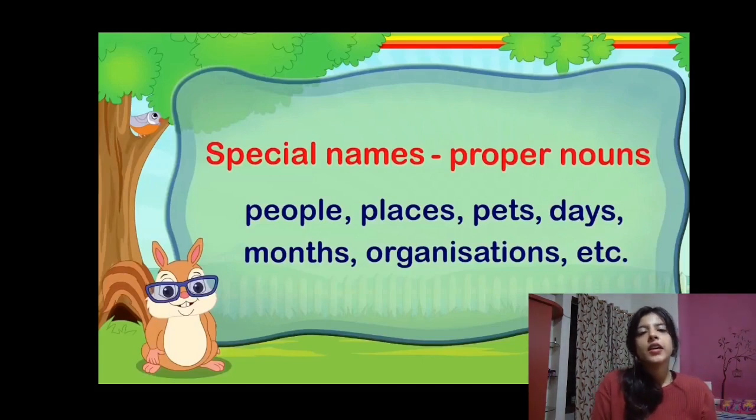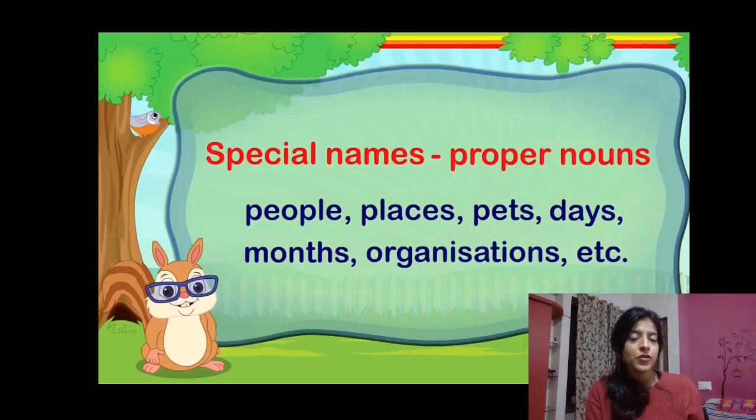If I say those boys are playing, so the boys will be common nouns, right? We have not named the boys. Those are just some random boys. But if I say Tom and Harry are playing, I have named those boys now, right? So now Tom and Harry will be proper nouns.